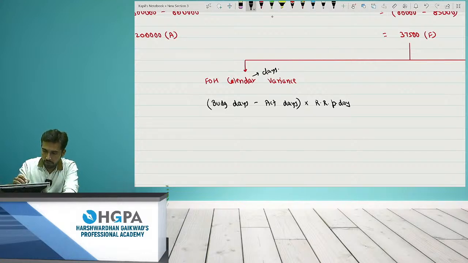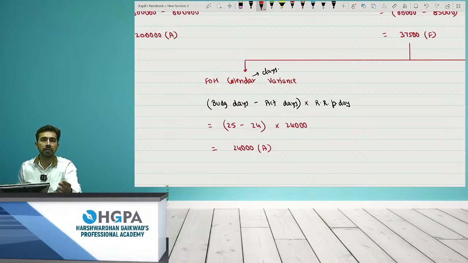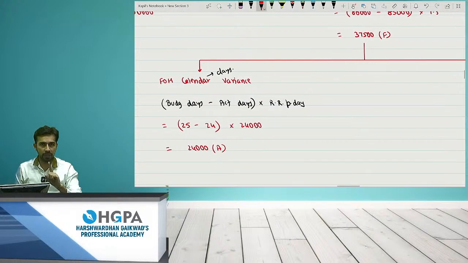So check how many budgeted days were there? 25, but actually you're working only for 24. Per day expenditure was 24,000. So can I say there is a loss of 24,000? Although the answer is positive, I'll write negative, that is adverse, right? This is not at all a favorable situation for me. I asked you to work for 25 days, but you are actually working for 24 days. Obviously, 1 day was a complete loss for me, right? So 24,000 is a loss. Okay, so this is first point.